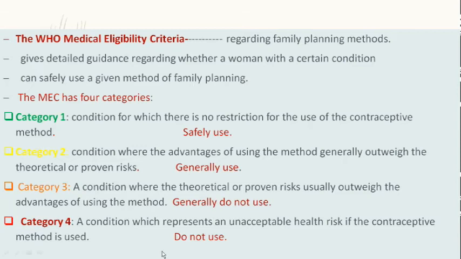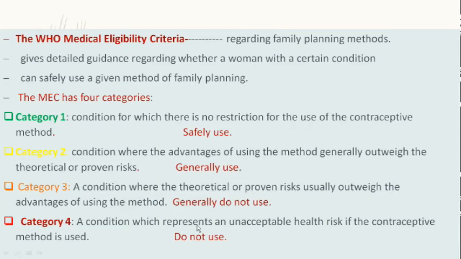The MEC has 4 categories. Category 1, called the green criteria, is where the method is safe to use. Category 2, the yellow criteria, is where the advantages outweigh the risk, and they are generally in use. Category 3 is a little risky, so it becomes an orange criteria, where there is more proven risk and the risks outweigh the advantages of this method. And category 4 is the red zone, where they are not to be used. This we already discussed in the last lecture.